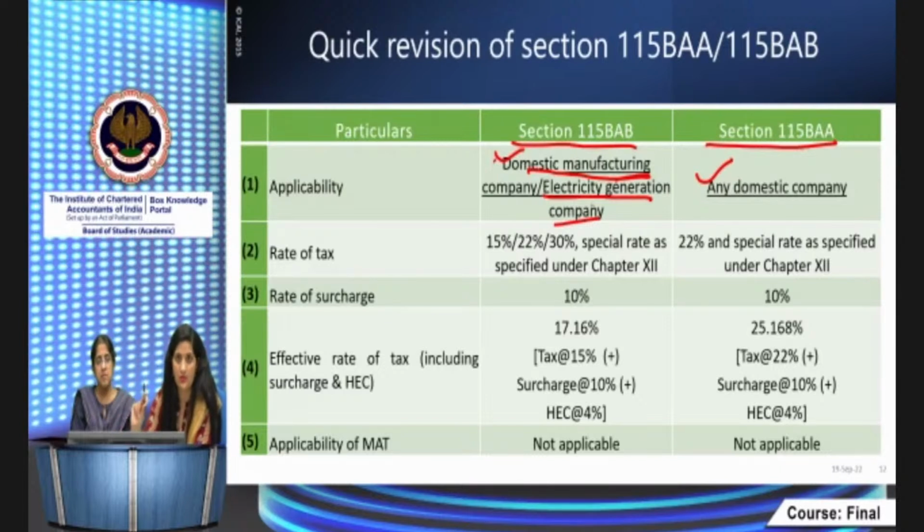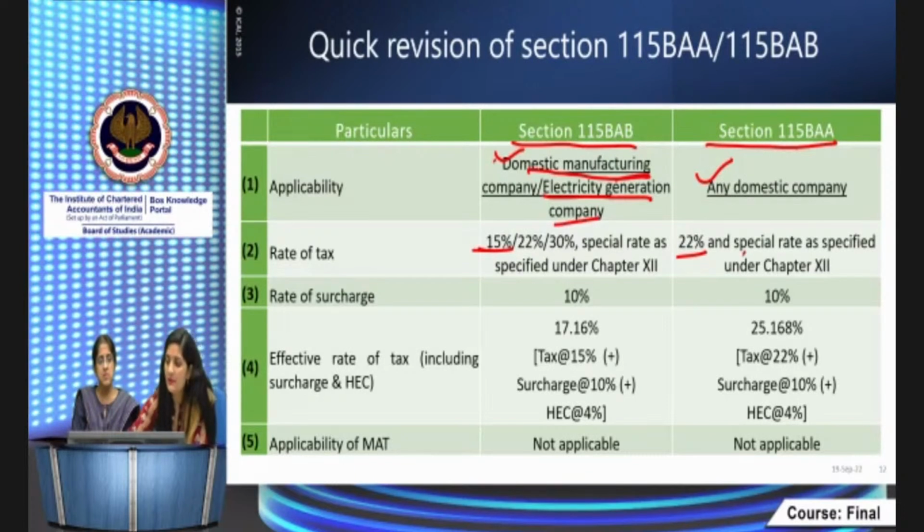Remember these sections, right? With the section numbers, you have to remember these provisions. There are distinct rates of tax given in both the provisions. Here it's 22%. It's more beneficial. A very low rate of 15% is provided in BAB. It is restricted to only manufacturing companies or electricity generation companies that can avail this benefit. However, BAA can be availed by any company and the tax rate is 22%.